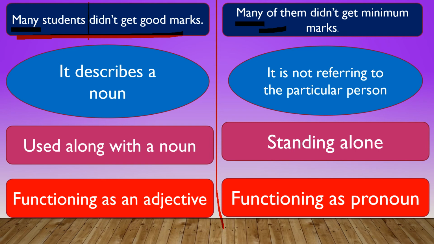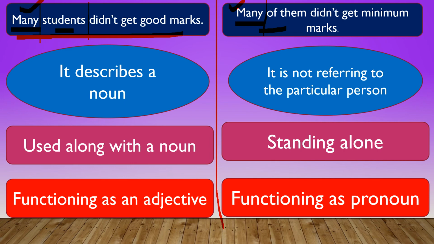Here the indefinite pronoun many is describing the noun students. But in the second sentence, the indefinite pronoun many is not describing any noun in the sentence. In the first, it is describing a noun, that is students. It is used along with the noun students, but here many is not used along with any other noun. That is the main difference.